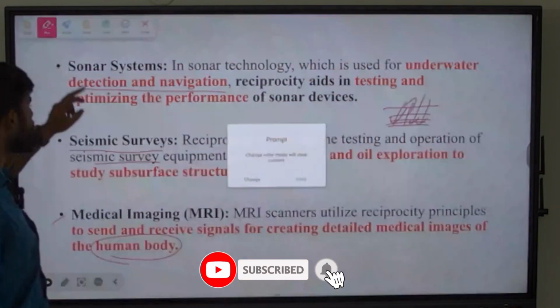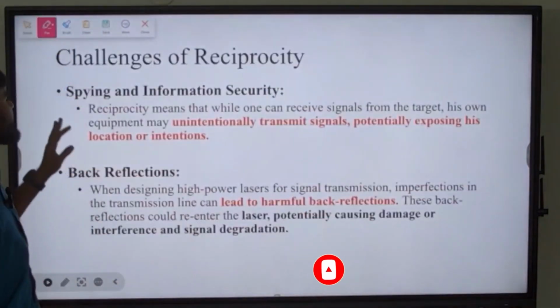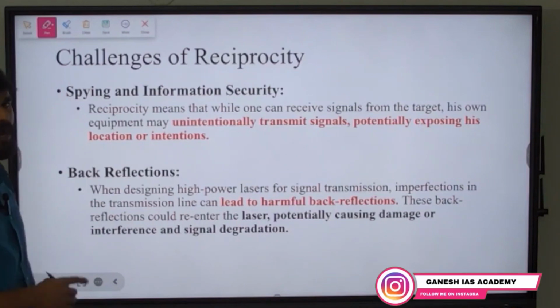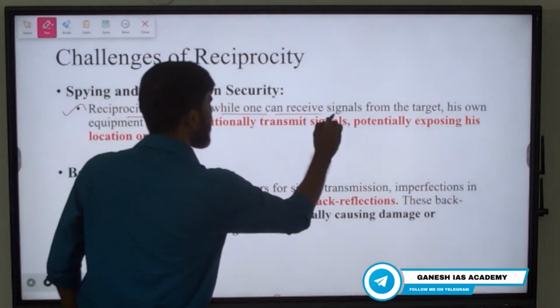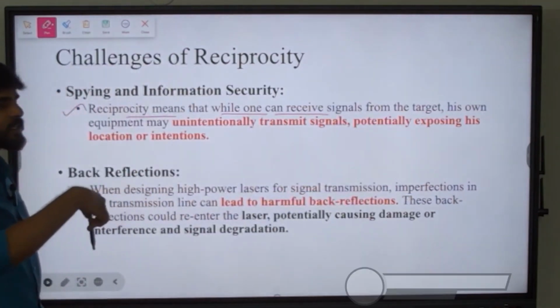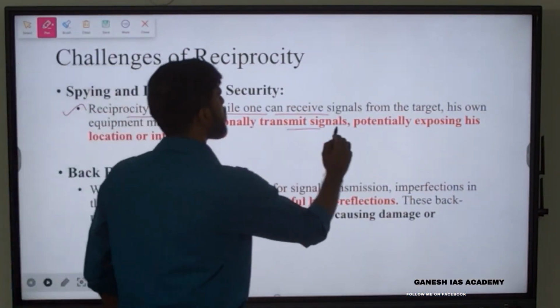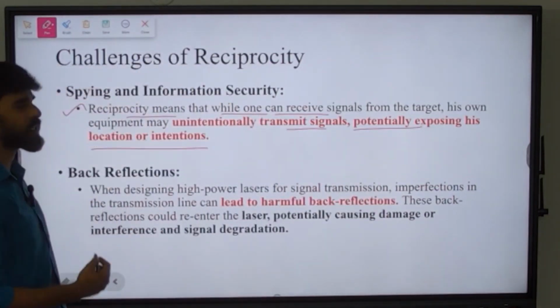Now let us see what are all the challenges of reciprocity phenomenon. First thing is spying and information security. How is it going to affect spying and information security? Because what is reciprocity? It means while one can receive signal from the target, his own equipment may unintentionally transmit signals which potentially expose his location and intention.